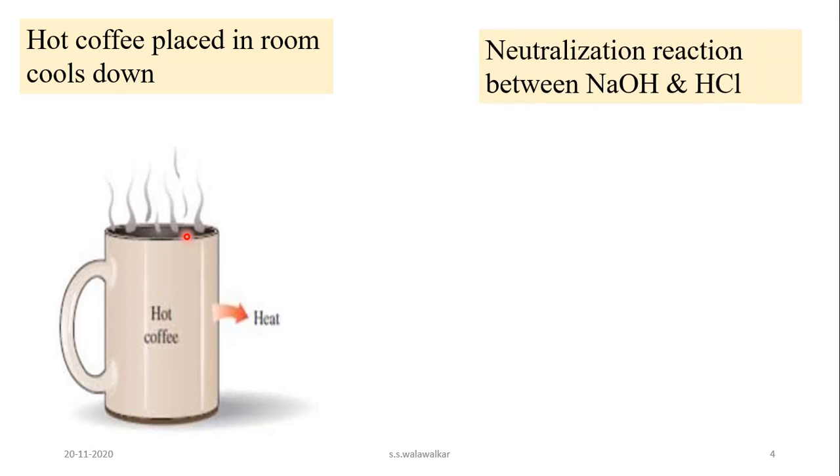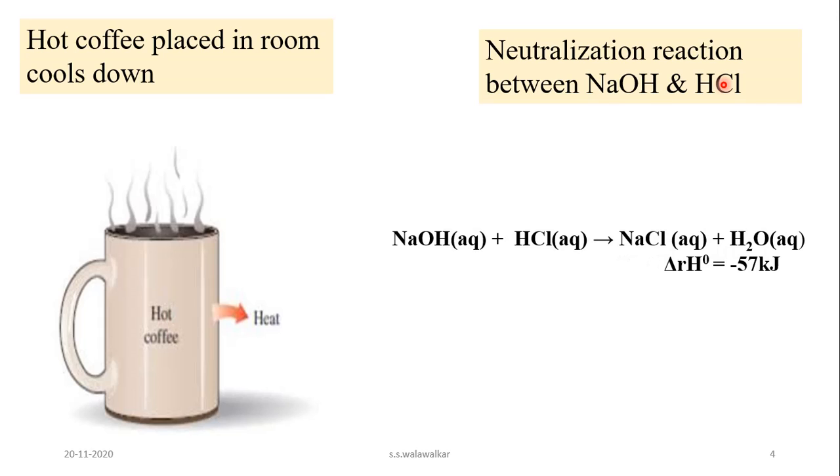Or another example is the reaction between acid and base, called a neutralization reaction. When you mix NaOH, that is sodium hydroxide, and HCl, a neutralization reaction takes place, and it is also a spontaneous process. But when NaCl is dissolved in water, we cannot get NaOH and HCl.